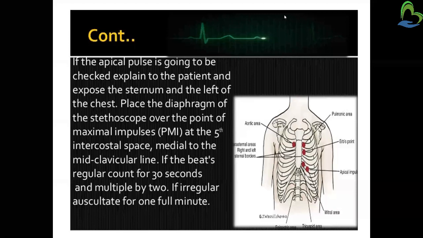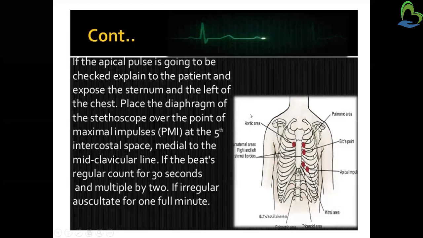So if we are taking apical pulse, then we have to explain to the patient about the procedure and how the procedure will work. After explaining, we have to expose the sternum part and the left side of the chest. Then we have to place the diaphragm of the stethoscope. The diaphragm is a part of the stethoscope.